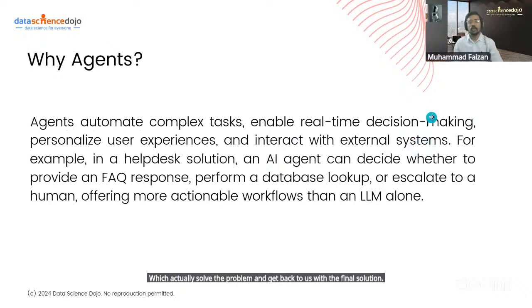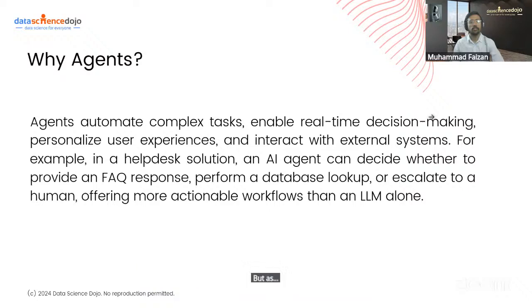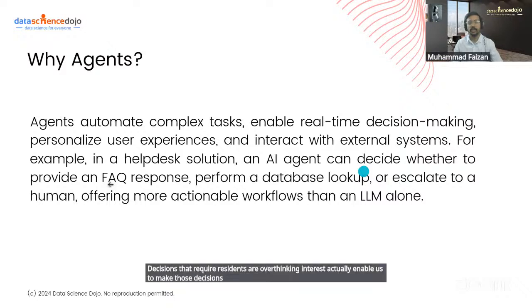Now let's see why agents are important. Traditionally, we used to write programs to compute things, but as our world is evolving, we are shifting from static to dynamic decisions that require us to think. Agents are our thinking engines, which enable us to make those decisions based on the rationale that we have gathered as humankind. So agents help us automate complex tasks, and they perform dynamic decision making.